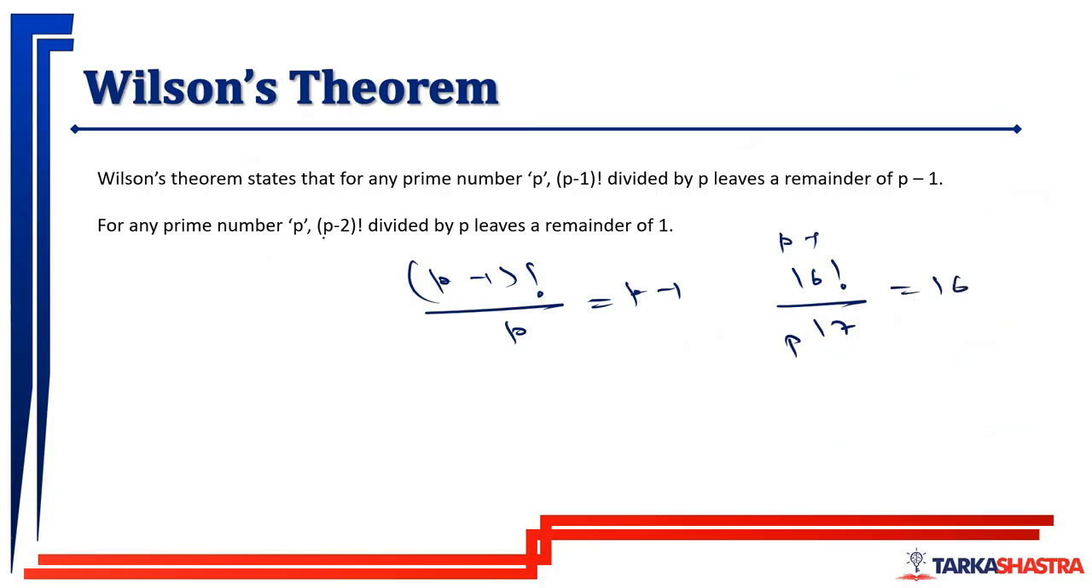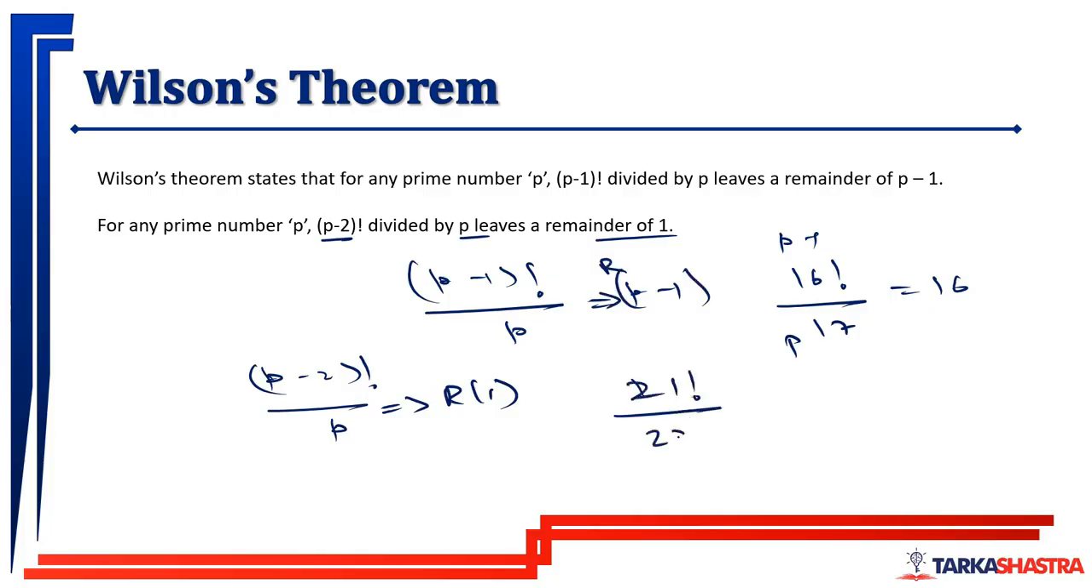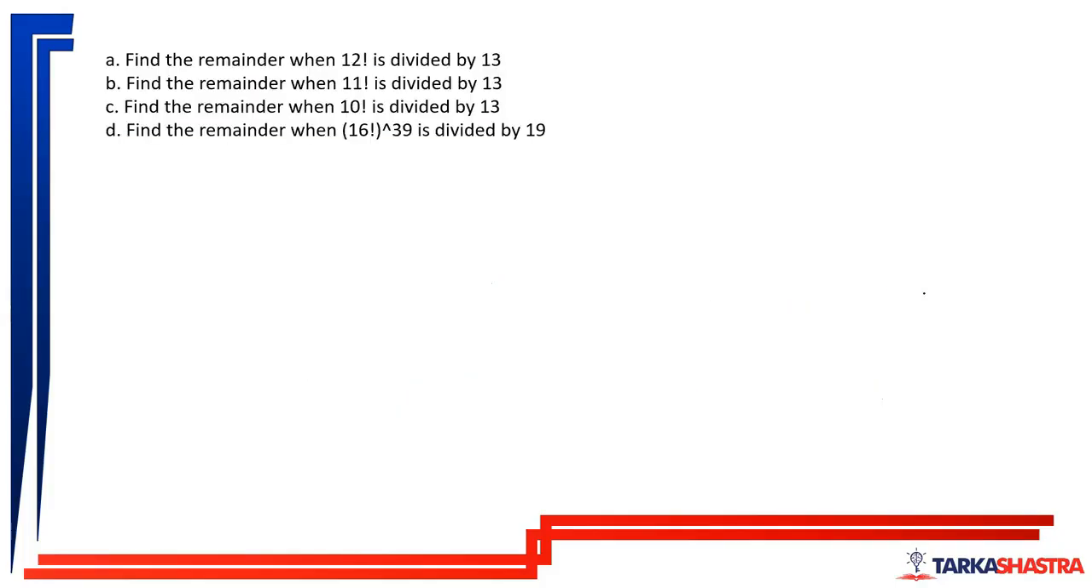And for any prime number P, (P minus 2) factorial divided by P leaves the remainder of 1. For example, 21 factorial divided by 23. So this is your P, this is P minus 2, and it will leave a remainder of 1. Now, this is Wilson's theorem. According to Wilson's theorem, let us try to solve a few questions.